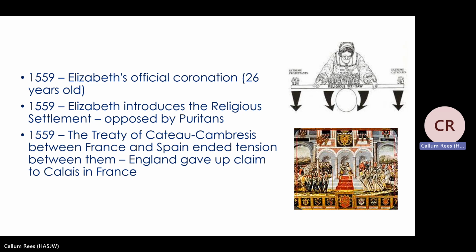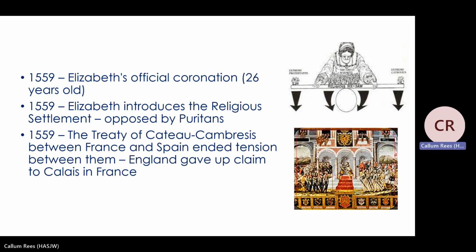So this balance between Protestantism and Catholicism is known as the religious settlement, but not everyone is happy with it, especially Puritans, who are those very strict Protestants. For example, they did not like any decoration in churches, and they did not want priests to wear any vestments. They did not want them to be separated from the rest of the congregation.